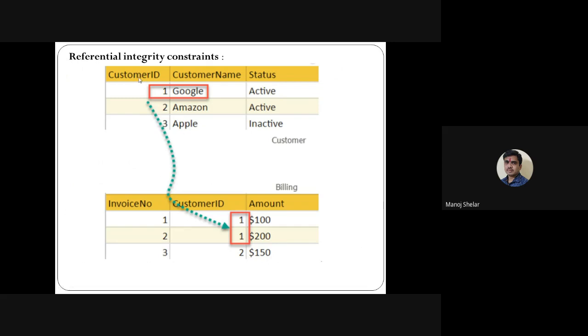Okay, so simple. What does referential integrity mean? Two tables are available, the first table and the second table. In the first table, one attribute is the primary key. In the second table, one attribute is a foreign key. So there is a reference from the foreign key table to the primary key table, or from the child table to the parent table. This is the simple referential integrity constraint.